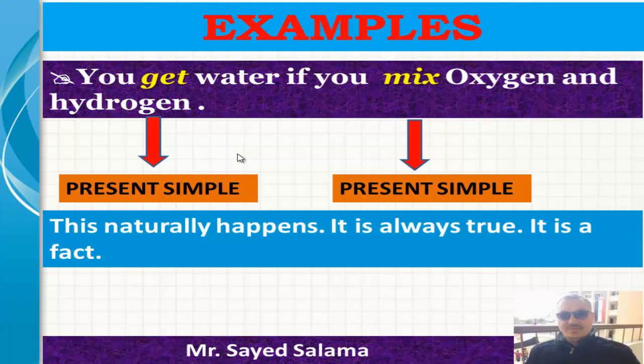The next. You get water if you mix oxygen and hydrogen. Get, present simple. Mix, present simple. So, this naturally happens. It is always true. So, it is a fact.